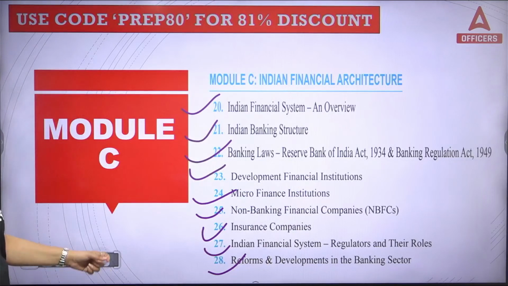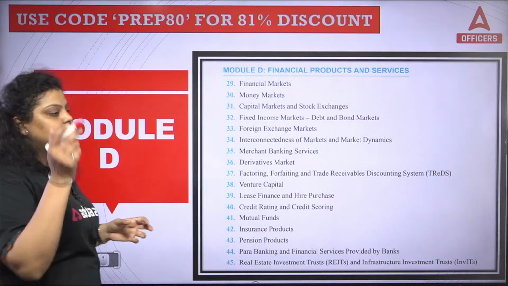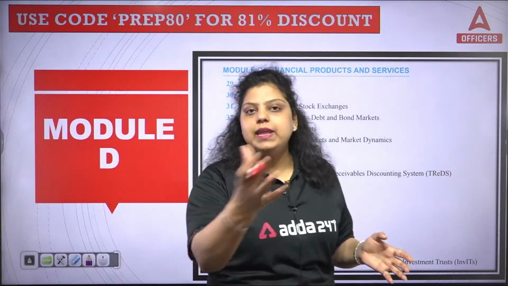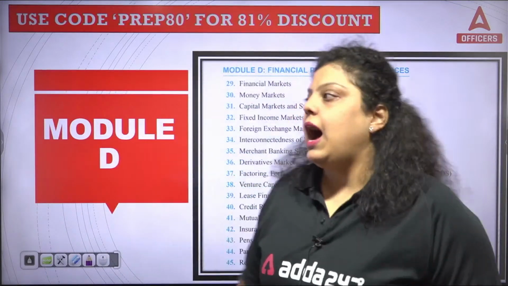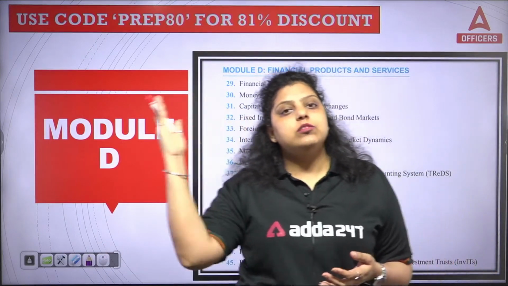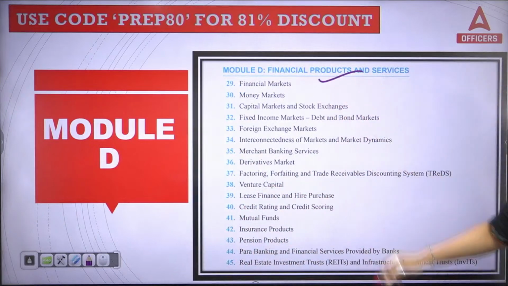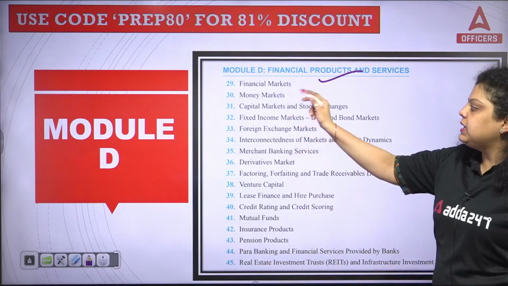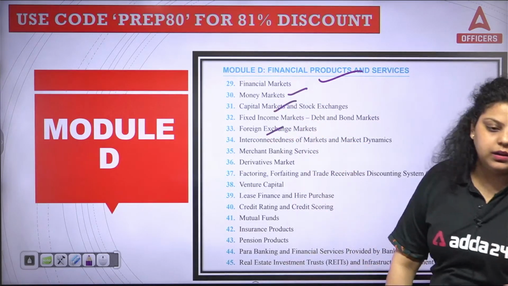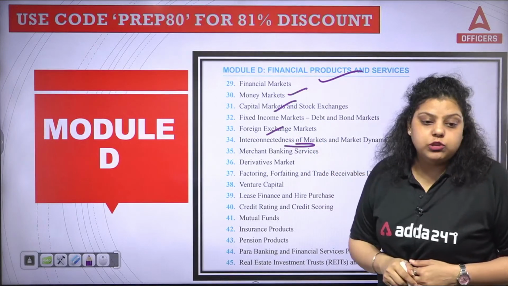Reforms, the recent changes that have been done by RBI in the banking system, like RBI has introduced NEFT, RTGS for 24/7 services now. RBI has allowed that now the RRBs can participate in all instruments of the money market. So these are the reforms, these are the changes. Now the financial market, there are 3 types of major financial markets: money market, capital market and forex market, that we have to cover in detail. Now how these markets are connected to each other.